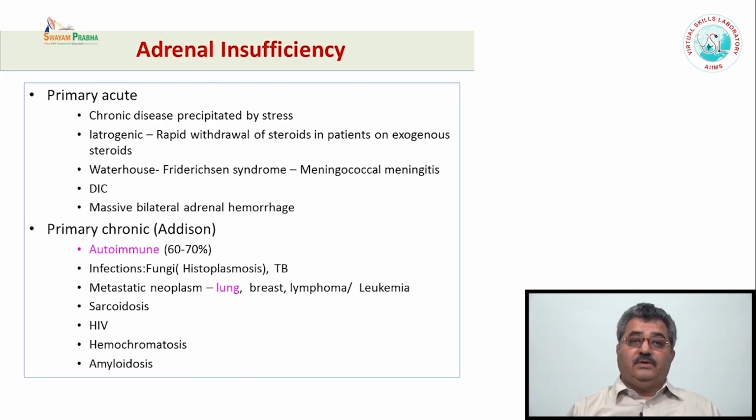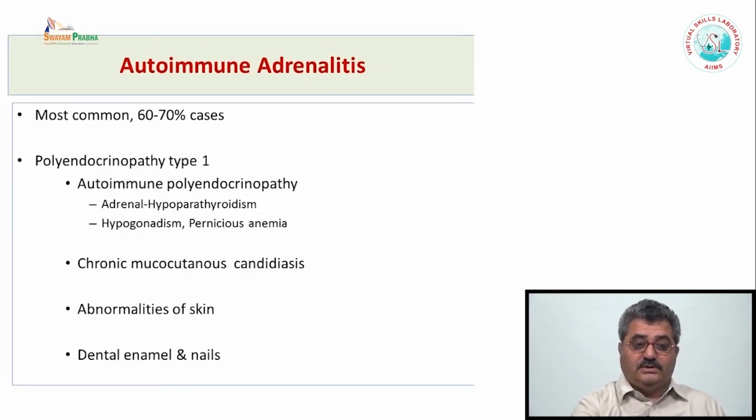Sometimes in premature children, there may be massive bilateral adrenal hemorrhage which causes adrenal insufficiency. But of the chronic causes, the most important is the autoimmune, which is known as Addison disease. Some may be infections, especially histoplasmosis and tuberculosis in India. Maybe the metastasis I mentioned, lung, breast, lymphoma, leukemia, sarcoidosis, HIV, hemochromatosis, and amyloidosis. They can cause acute as well as chronic insufficiency.